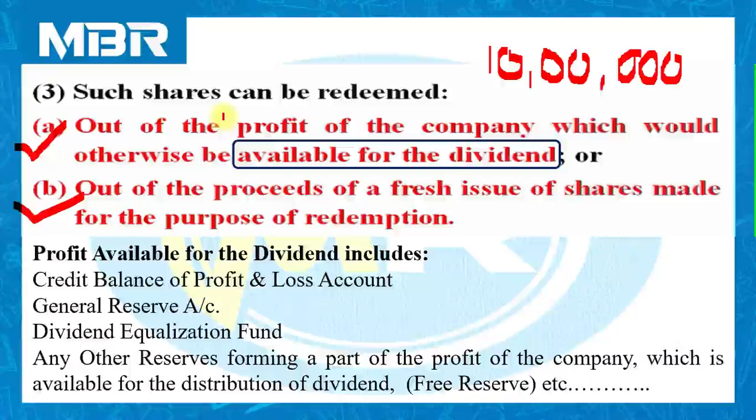Reserves means amount kept by the company for the future requirement. So if anything is required by the company in future, we can utilize the amount available in the different reserves available with the company. So the word available for the dividend includes these many items.